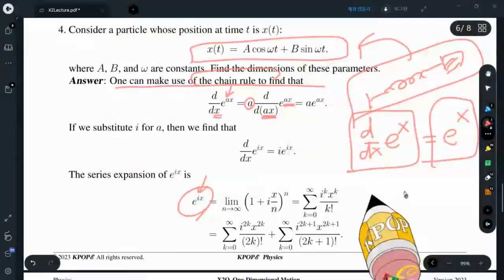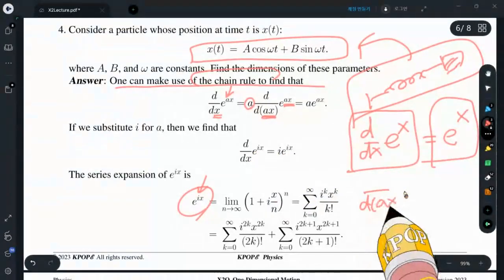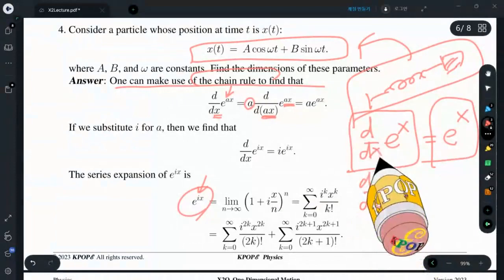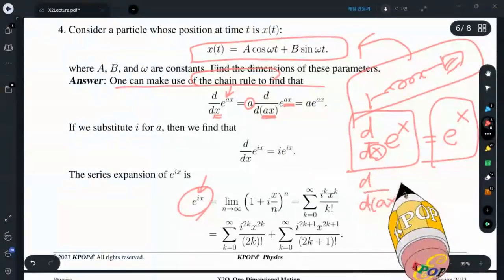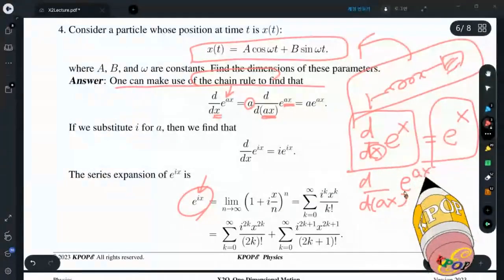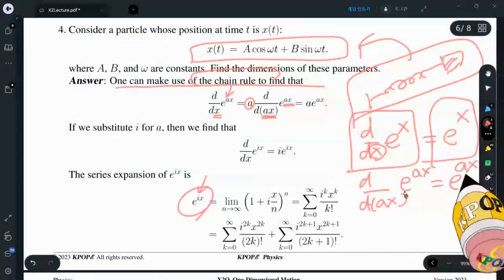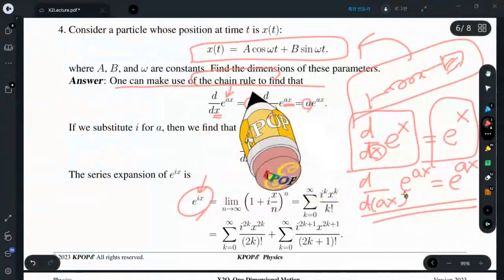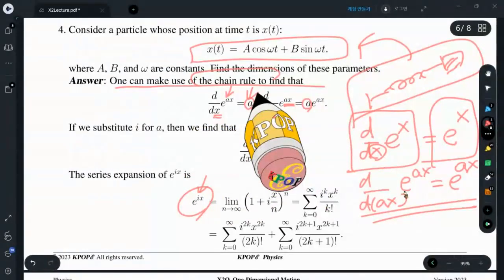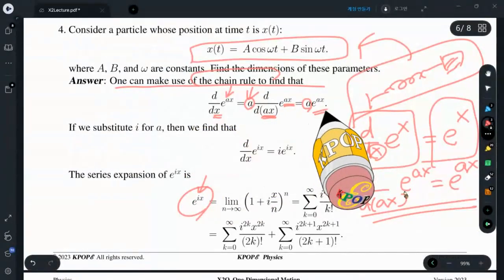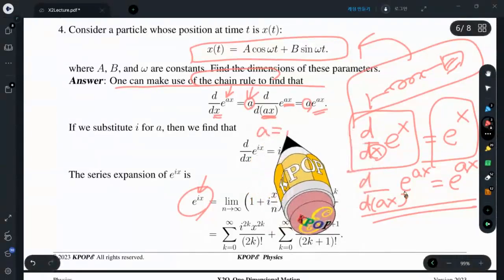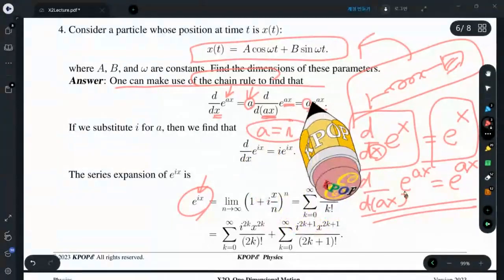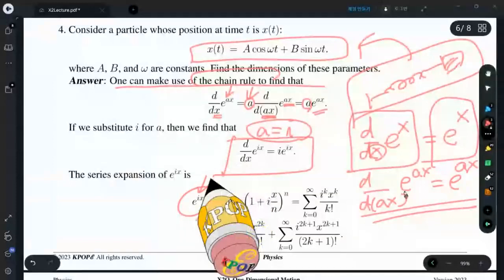Therefore, if it is true, I can substitute ax for the original x. So the final answer is that I have an additional factor a multiplied by the exponential function. That's true even if I substitute i for this a. Therefore, my final result is like that.